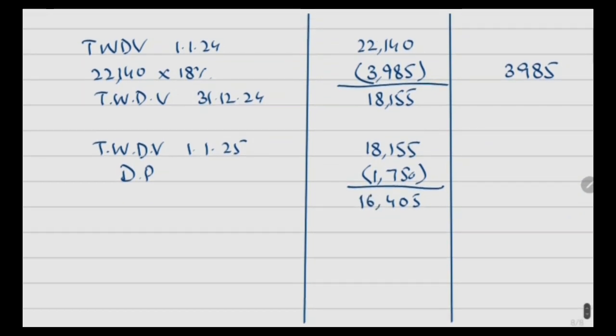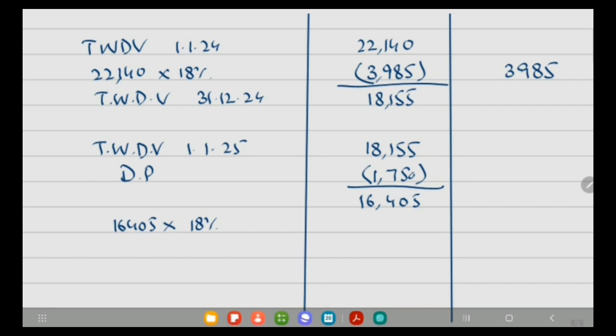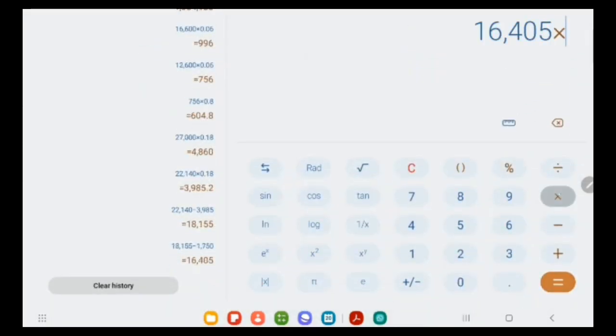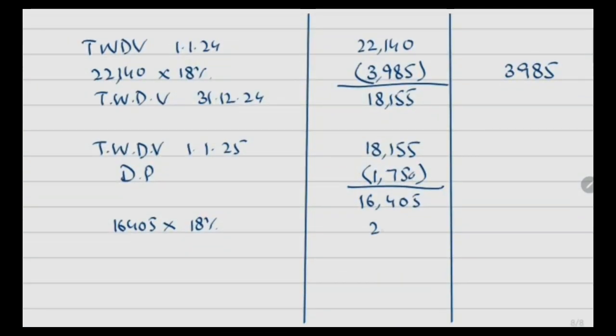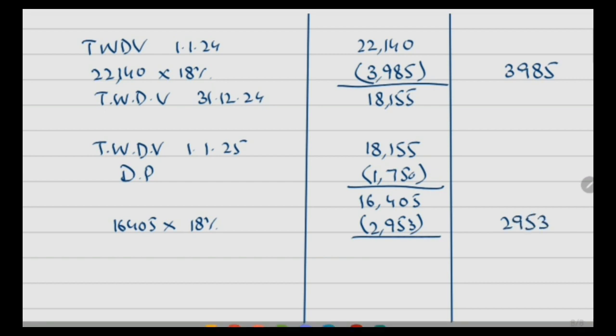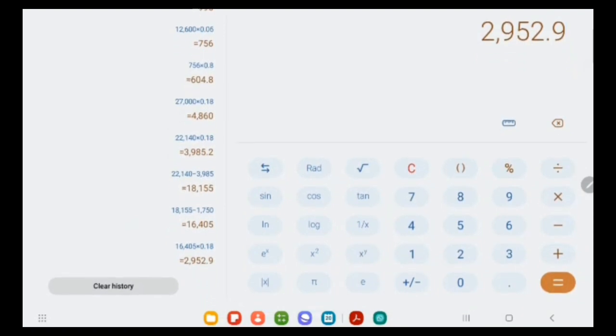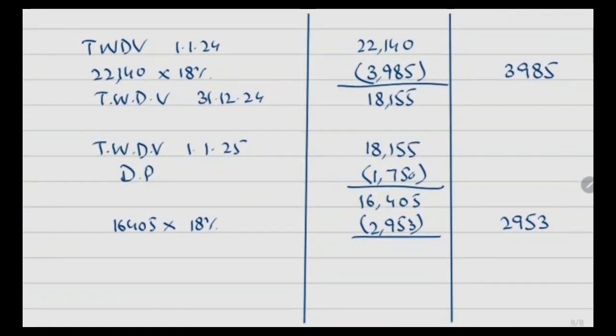and on this 16,405 you have to calculate 18% of writing down allowance, and this will be 2,953. This is your allowance. And this will be the remaining value.